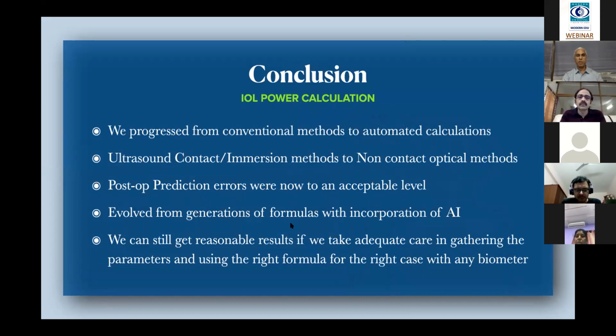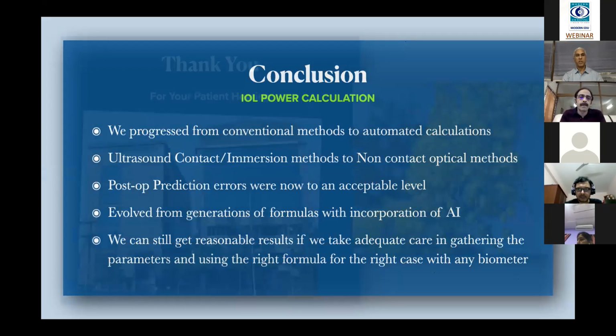We evolved through generations of formulas with the incorporation of artificial intelligence, but still we can get reasonably good results if we take adequate care in acquiring the parameters and using the right formula for the right case with any biometer. But once we are using advanced or premium IOLs, definitely you need to adopt the newer methods of calculation. Thank you very much.